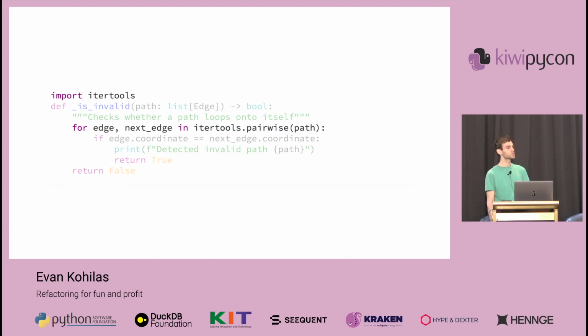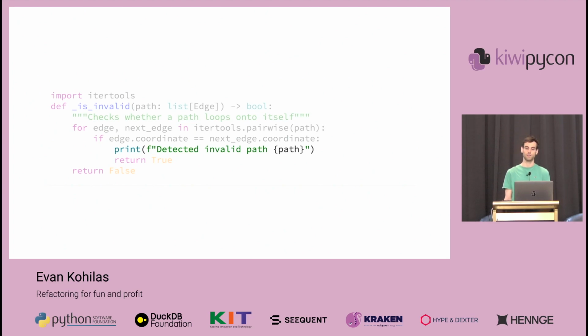Instead, we can use itertools.pairwise to make it more clear that we're iterating over the edges of the path pair by pair. And finally, this print statement doesn't really feel right either. Even though it's useful for information, such as for debugging, it would interfere with any output that our program might give.